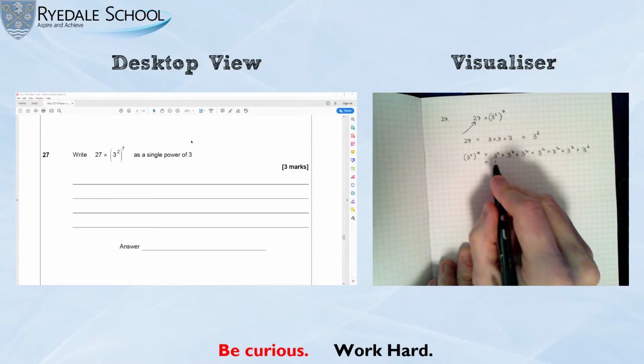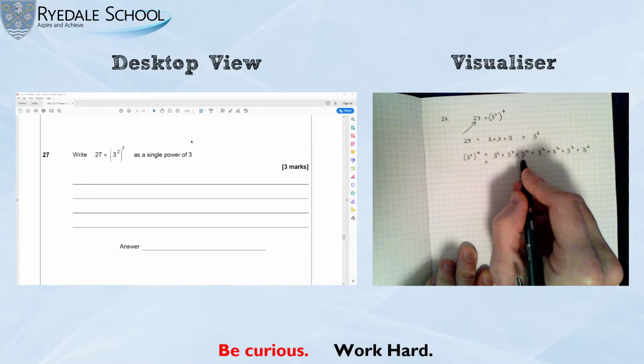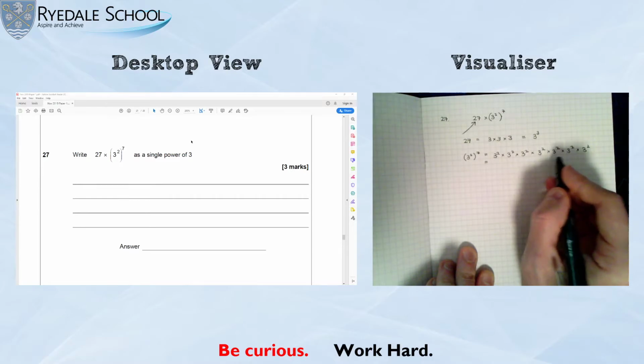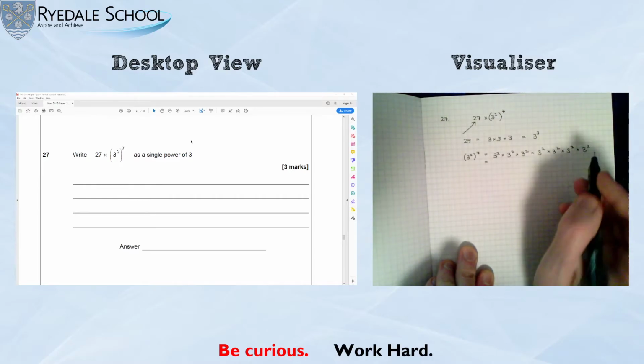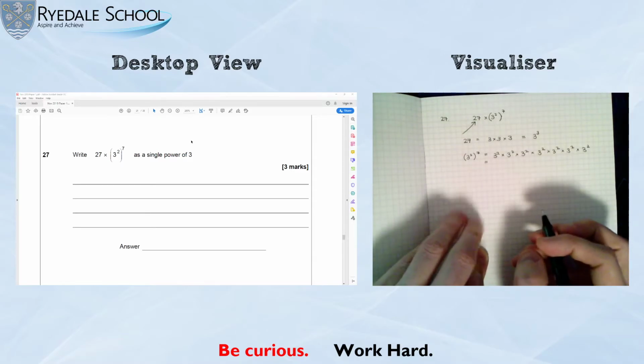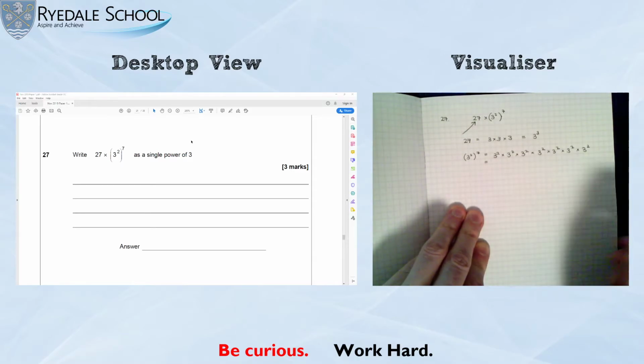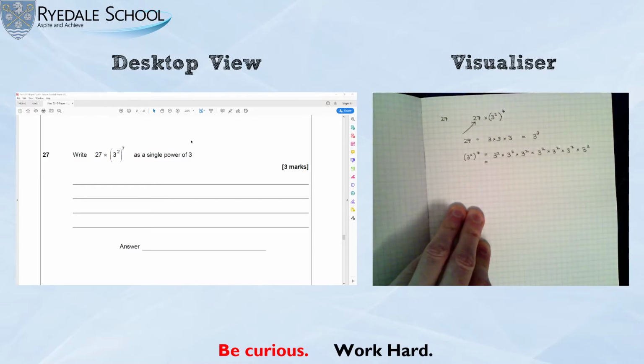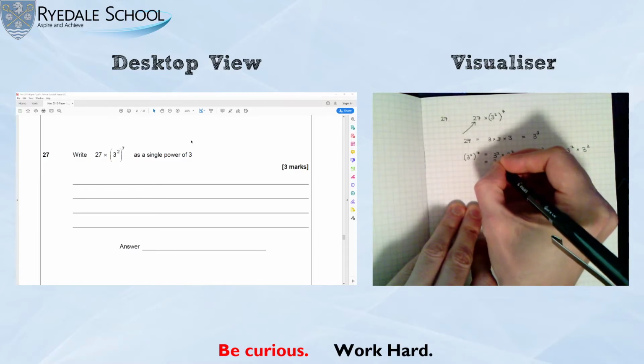And each of those is 3 times 3 times 3 times 3 times 3 times 3 times 3 times 3 times 3 times 3 times 3 times 3 times 3 times 3. So altogether, and I'm not going to write out all of that, that would be 3 times 3. And if you counted up all the 3's, there would be 14 of them.